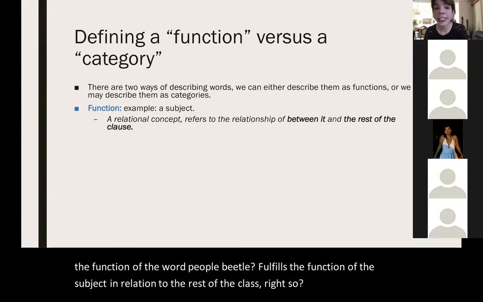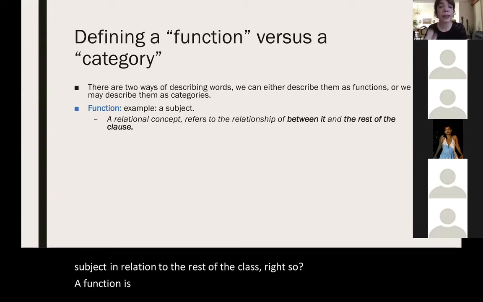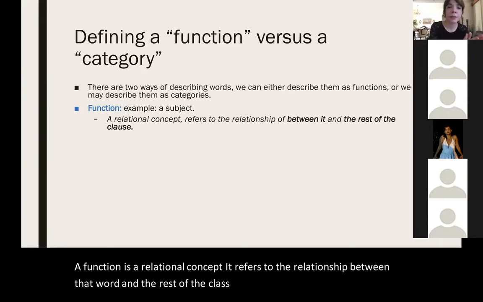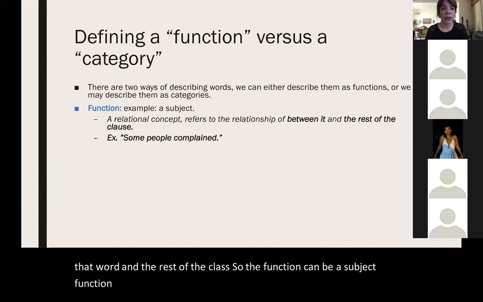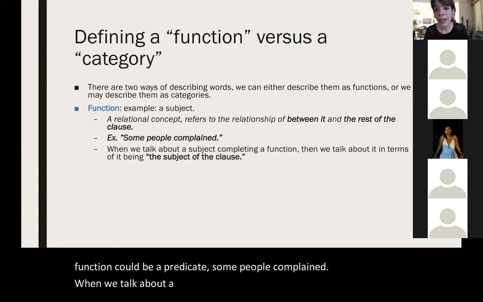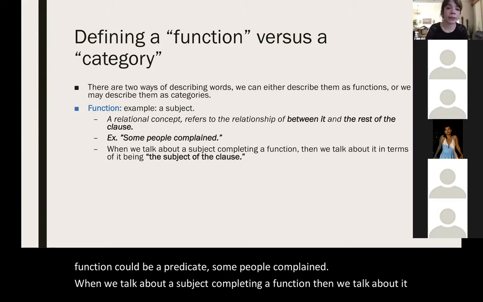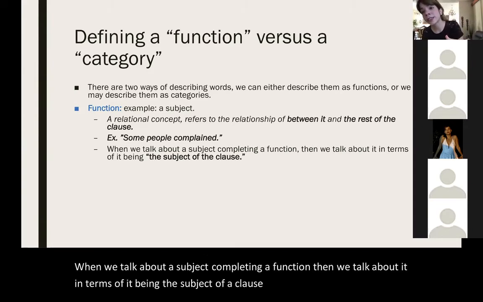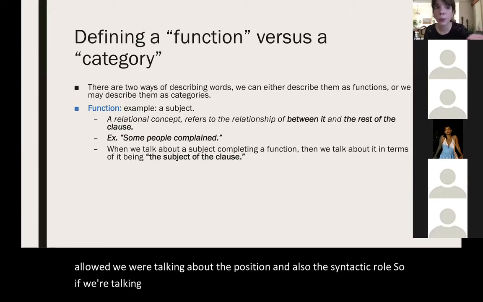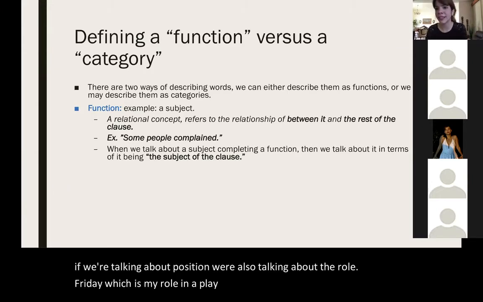A function is a relational concept. It refers to the relationship between that word and the rest of the clause. So the function can be a subject, the function can be a predicate. When we talk about a subject completing a function, we talk about it being the subject of a clause or the predicate of a clause, and we're talking about the position and also the syntactic role. So if we're talking about position, we're also talking about the role. Which is my role in a play or my role in the sentence? Am I the actor or am I the event?